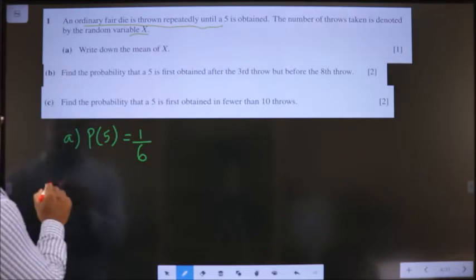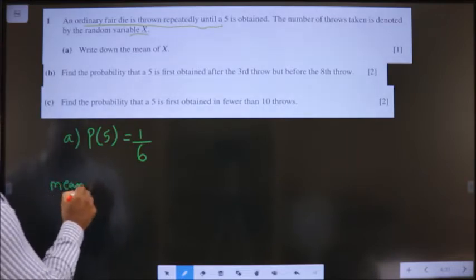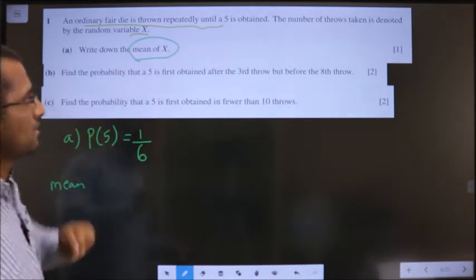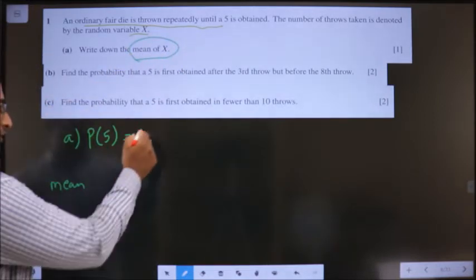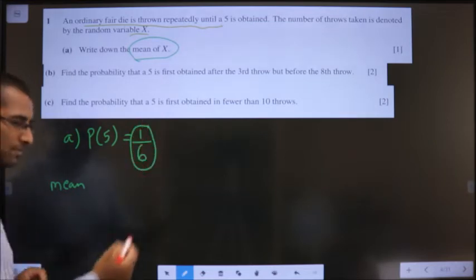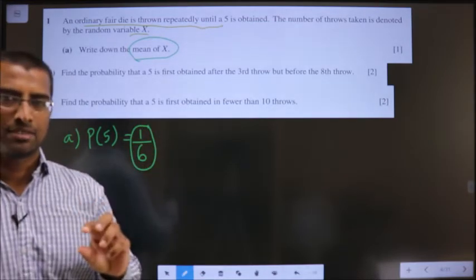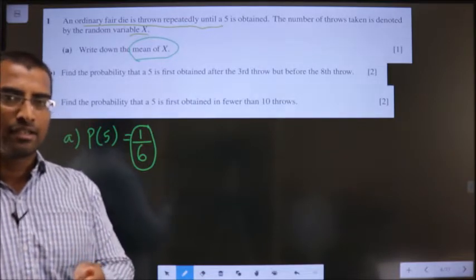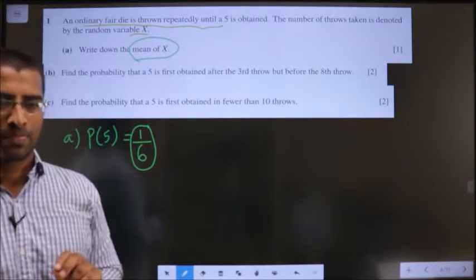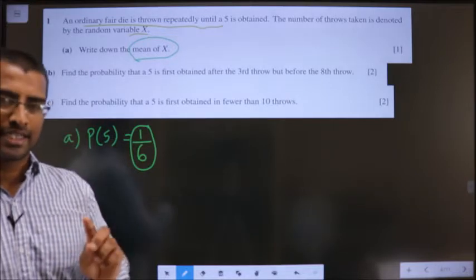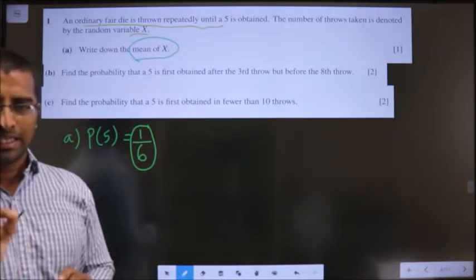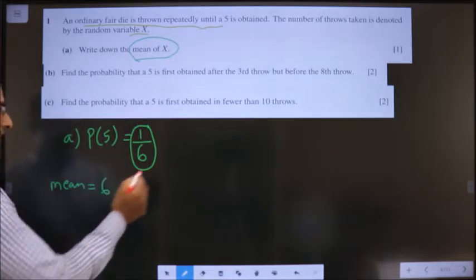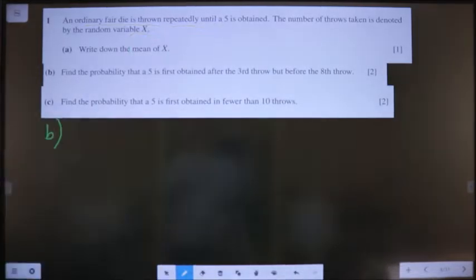Now, they are asking me for the mean of random variable x. What does it mean, 1 by 6? 1 by 6 means for every 6 throws, I get a 5 once, or at least once I will get. That means mean of getting a 5 is 6. In that way, we need to understand.